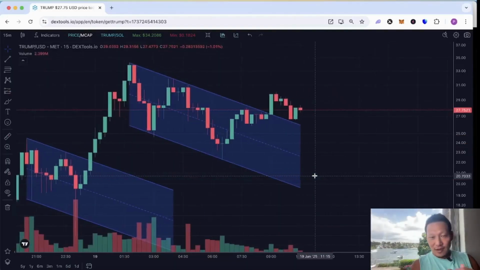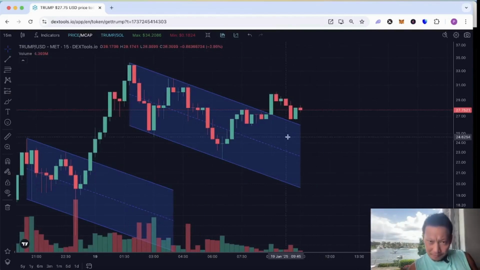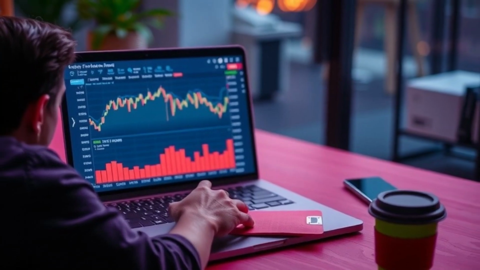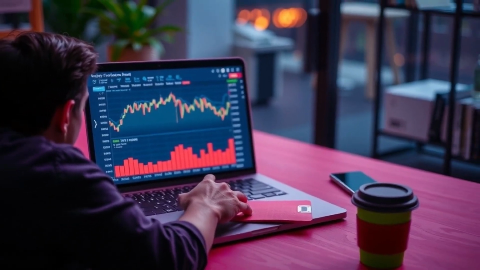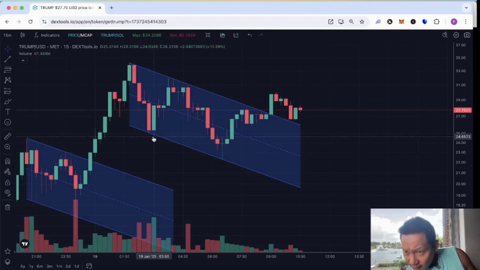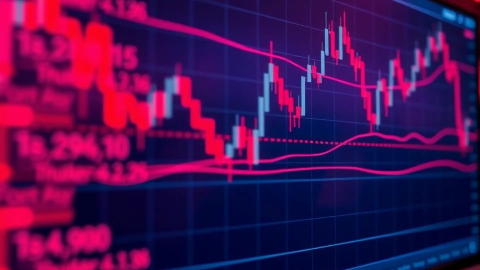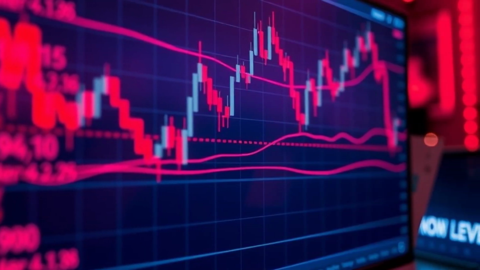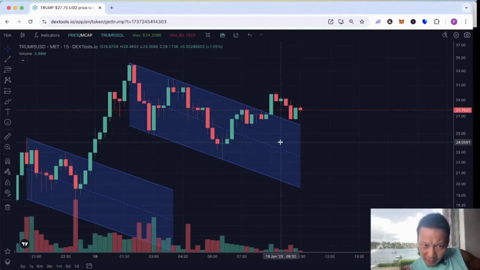So, none of these trades are 100%. It's about playing the probabilities. And if we look at, so my stop loss is below this wick, this bar, which is 24.6. I would like my stop loss to be below here. So not using heavy leverage, right? If it takes out this bottom, then I'll get taken out.